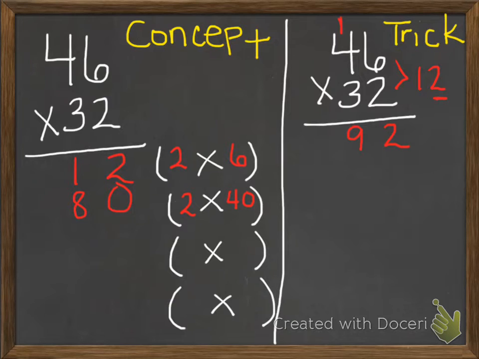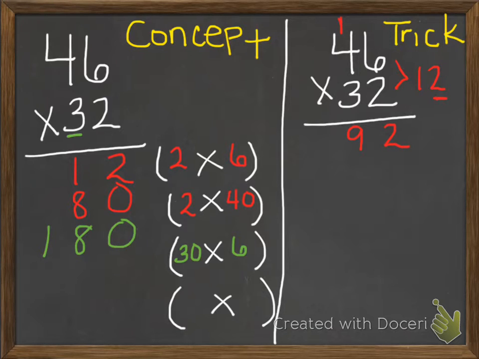Now I'm going to go back to the concept. I'm going to change colors so you can see how this works. So now I'm going to start with my 3 tens here. When I have 3 tens, that's 30. 10, 20, 30. And I'm going to multiply that against my 6 ones. Well, I know 3 times 6 is 18. So 30 times 6, there's my 18, is 180.